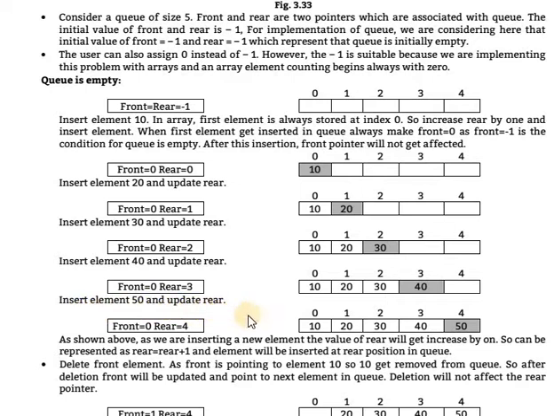Insert the 50 and update the rear. After that, front is equal to 0, rear is equal to 4. As shown above, as we are inserting a new element, the value of rear increases by one. So it can be represented as rear is equal to rear plus 1. Okay, obviously first rear is equal to 0, after that rear is equal to 1, 2, 3, means rear plus 1.